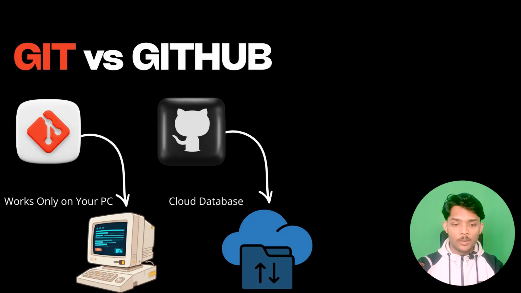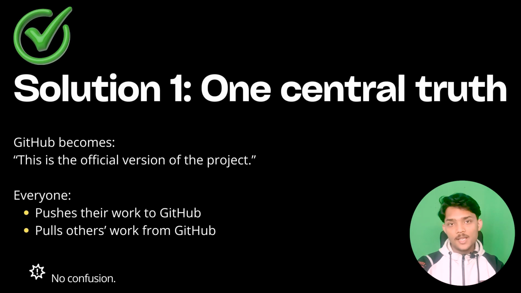Now let's understand how GitHub solves these problems. GitHub is not Git, GitHub is a shared online space. It acts as a cloud database where everyone can store their data, access that data and do certain things. So as I said, solution 1 is one central truth. Everyone can push their work to GitHub, everyone can clone others' projects onto their system with pull commands, and there will be no confusion.